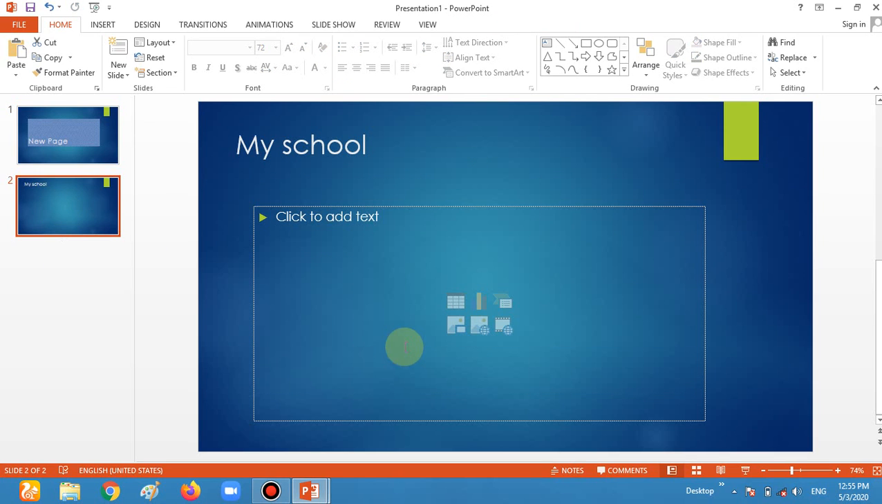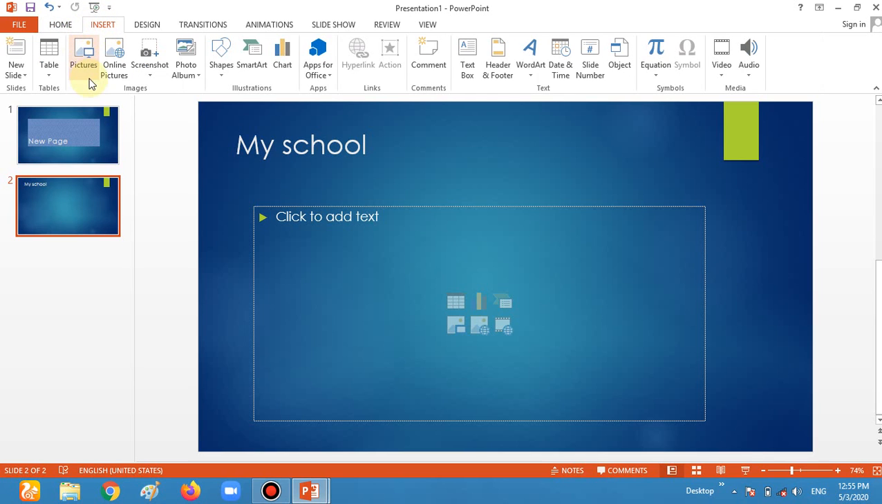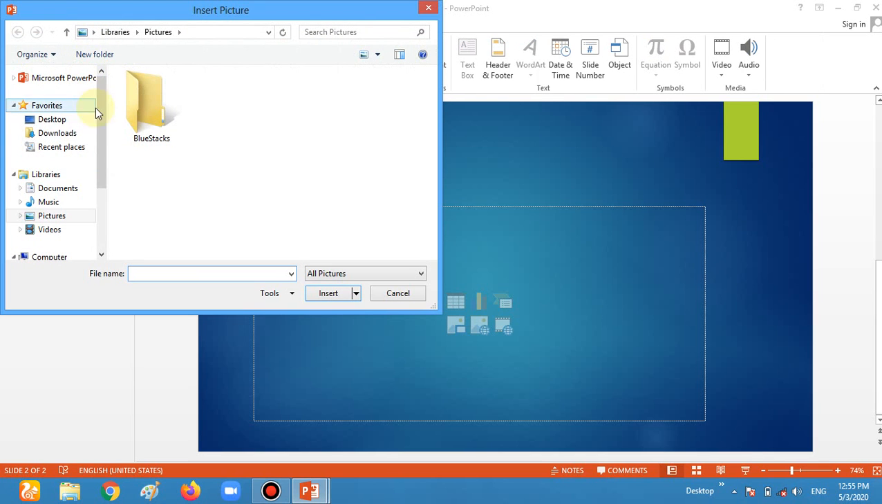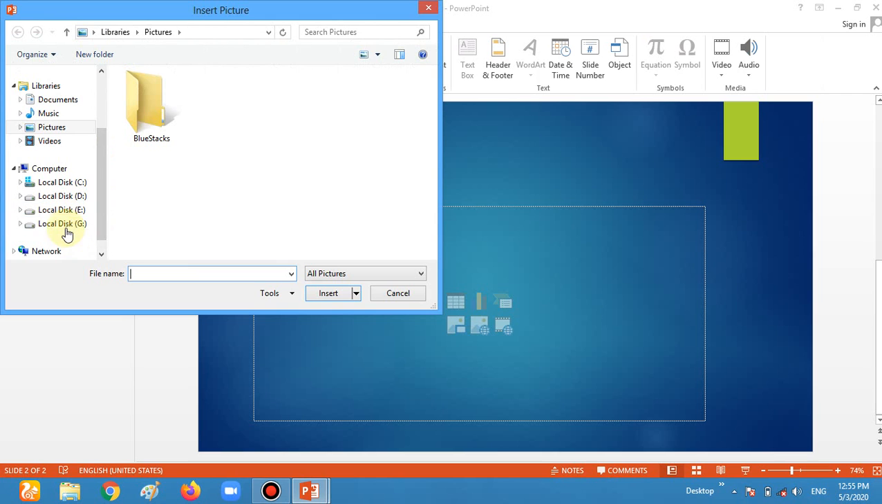Now how can I take the picture? So there are two ways of taking a picture. If you have this type of option, look, then you have to click the picture from there. If you don't have this option, or if you don't want to use this type of option, then go in the insert tab. In the insert tab, choose the pictures option, and where we put the picture, we put the picture in G drive.